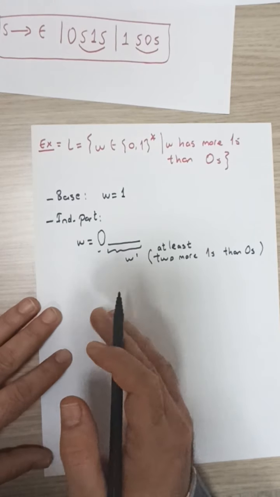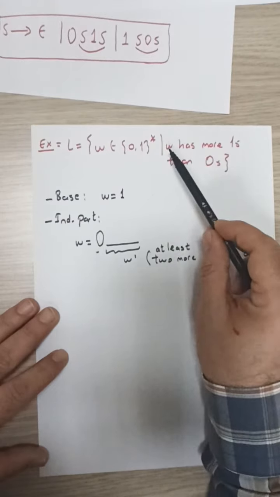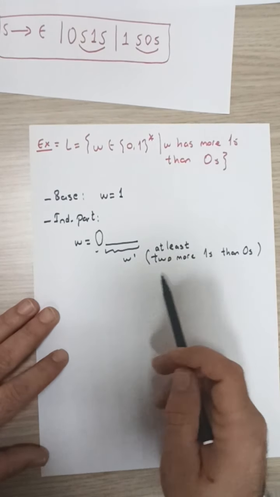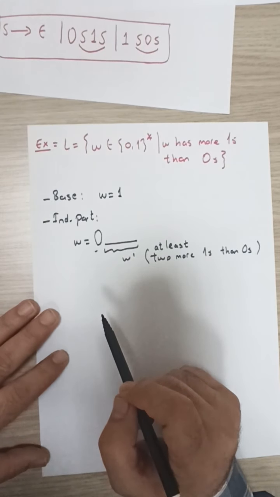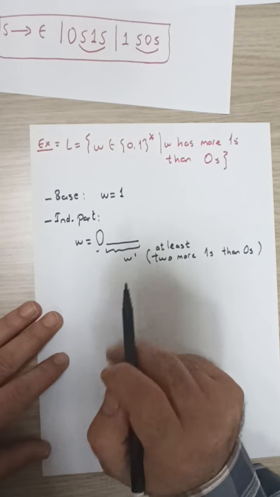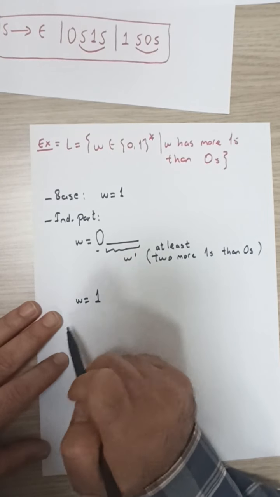Okay, and while writing down the production rules for the grammar generating L, the goal will be, how can we define W prime in terms of the variables that are employed in our grammar. So this is one case, and the second case is W may start with a 1.